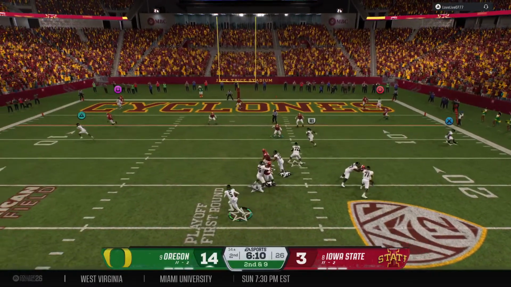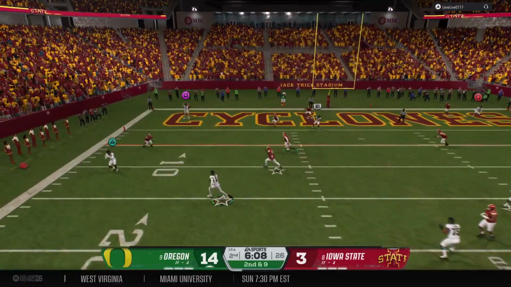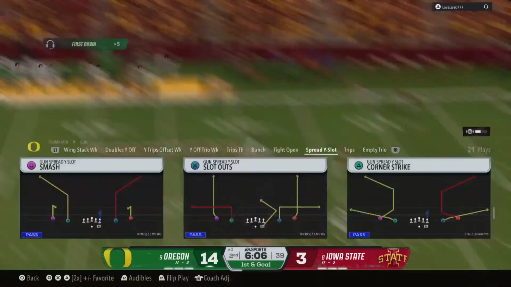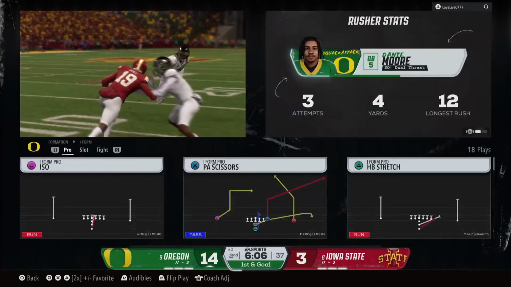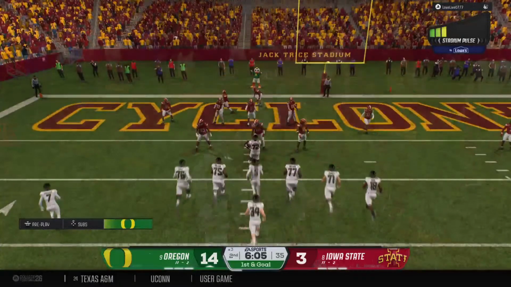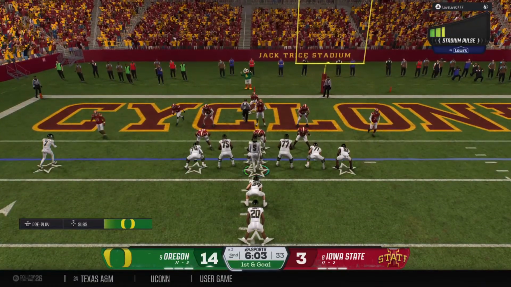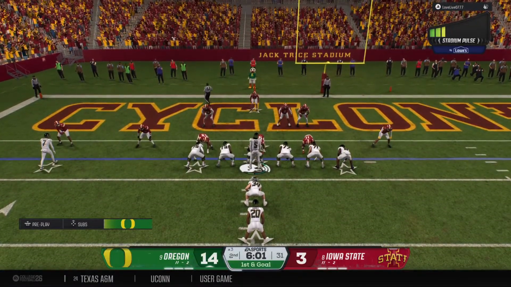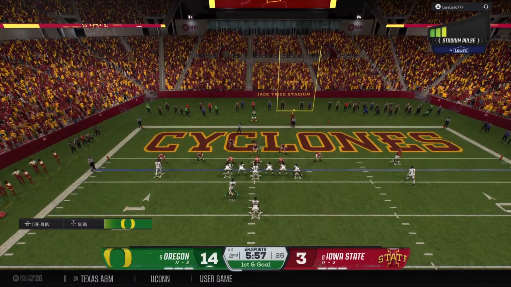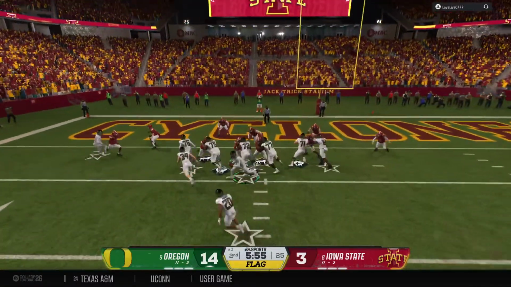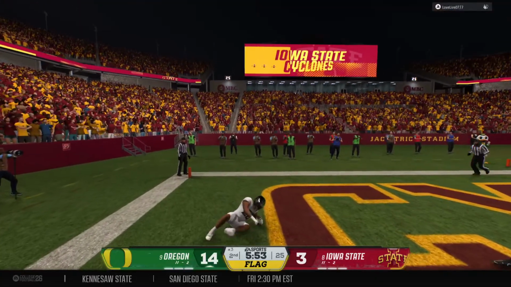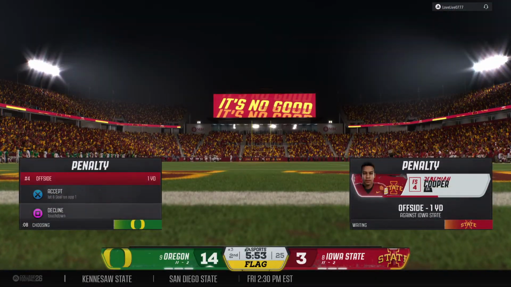Looking downfield. It's Moore. Headed for the end zone. He's muscled out of bounds very close to the goal line. How about this play by the quarterback, putting his body on the line here? But that's the kind of thing that endears you to the fans, the staff, and more importantly, to his teammates. At the end of the day, the quarterback doesn't want to look back on the game and say, I could have done more. He takes it into the end zone, but a marker is down, so hold on here.